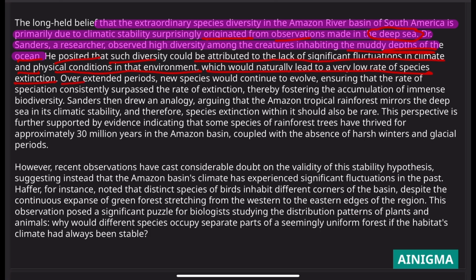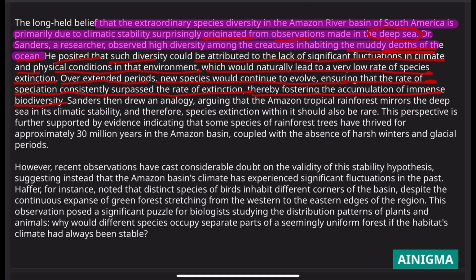Sanders. Over extended periods, new species would continue to evolve, ensuring that the rate of speciation consistently surpasses the rate of extinction, thereby fostering the accumulation of immense biodiversity. So, what Dr. Sanders said is that over extended periods, let's say millions of years, new species will continue to evolve. Why would it continue to evolve? Because the climate is stable.